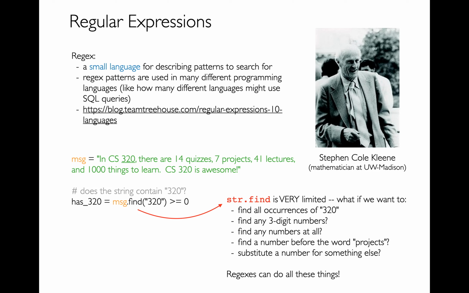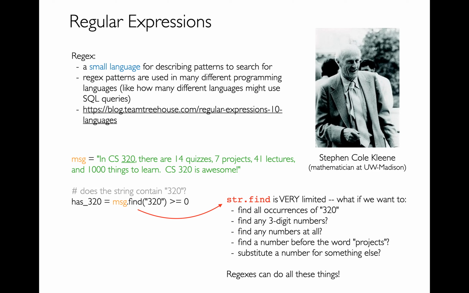You can almost think about it like we put different things in strings in Python, like SQL code, or maybe HTML inside of a string. In the same way, we're going to have these regular expressions inside of strings in Python, and we're going to run them to analyze other strings.